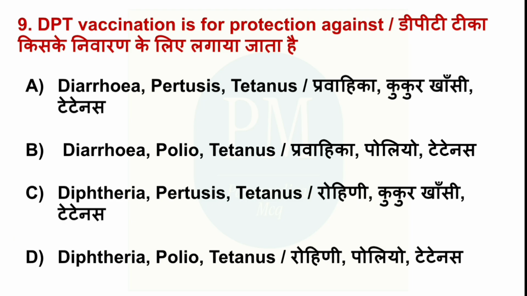DPT vaccination is for protection against option A, diarrhea, pertussis, tetanus, option B, diarrhea, polio, tetanus, option C, diphtheria, pertussis, tetanus, option D, diphtheria, polio, tetanus. The correct option is option C, diphtheria, pertussis, tetanus.